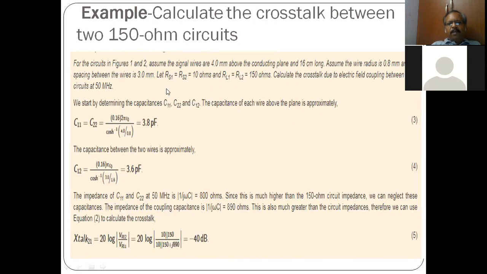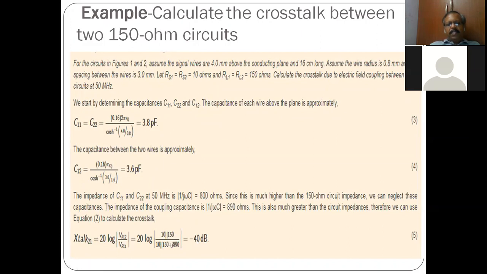If you have a PCB with the signal wires above a conducting plane, length of the wire is given, wire radius is given, then using these formulas we can find capacitance C11 and C22. C12 also can be found out. Then you see the crosstalk at 50 megahertz, right, is minus 40 dB.